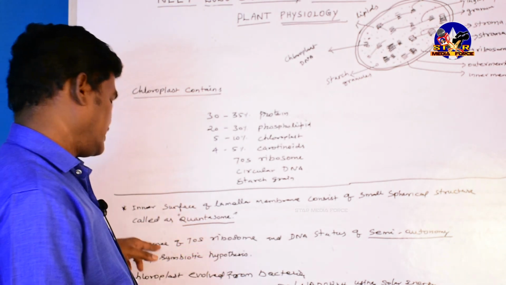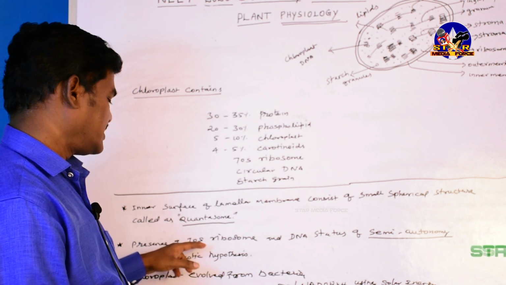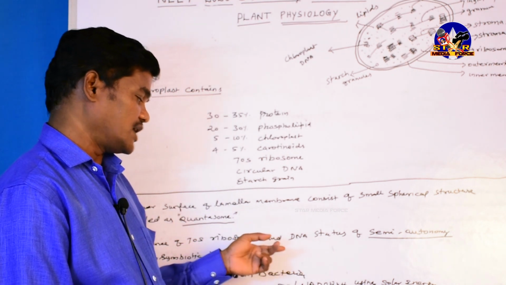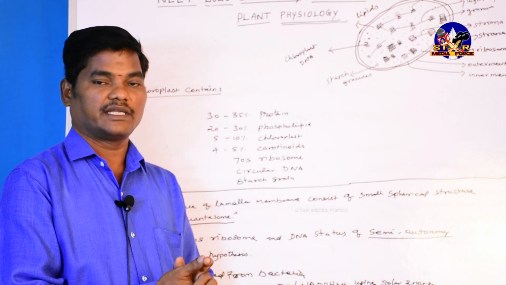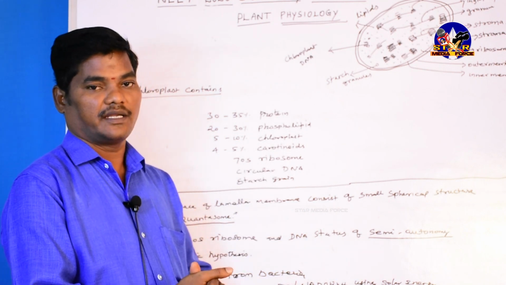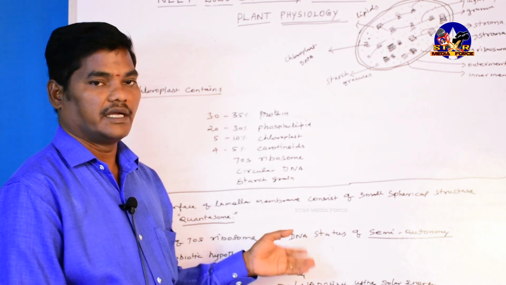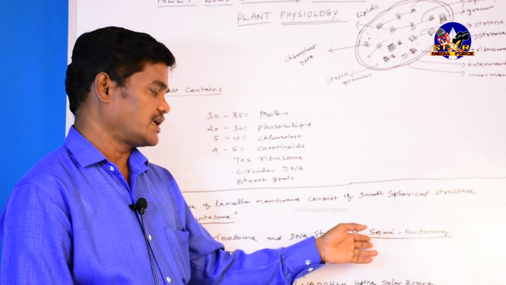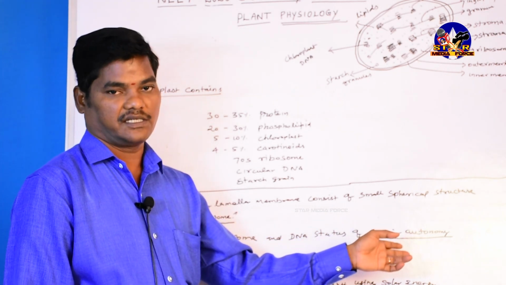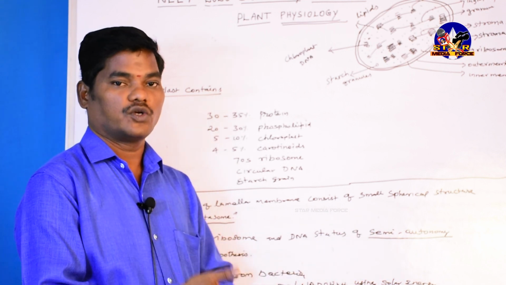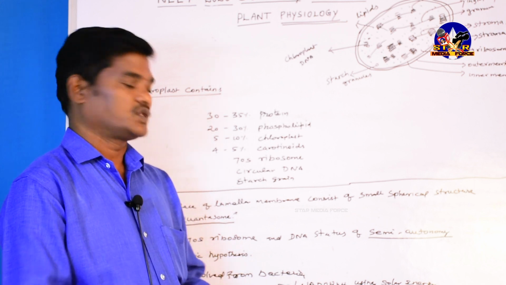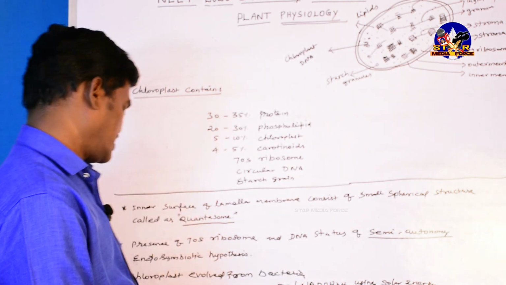So inside the chloroplast the 70S ribosome is there, and also DNA. It is a circular DNA, haploid in nature. Because they have DNA, they are considered semi-autonomous, as already discussed. Autonomy means it can produce on its own; that capability is called semi-autonomy.